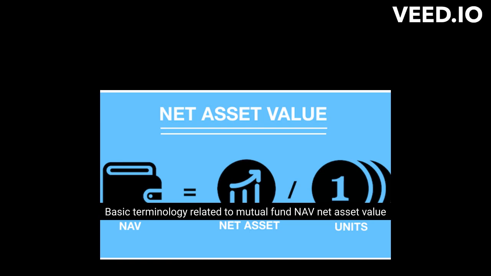Basic terminology related to mutual funds. NAV, net asset value, the value of one share in a mutual fund, calculated by dividing the total assets of the fund minus its liabilities by the number of shares outstanding.